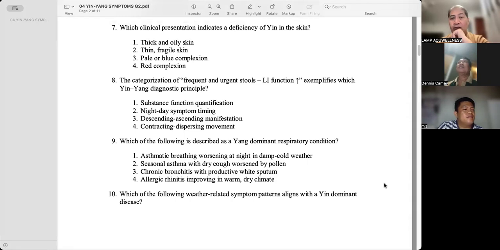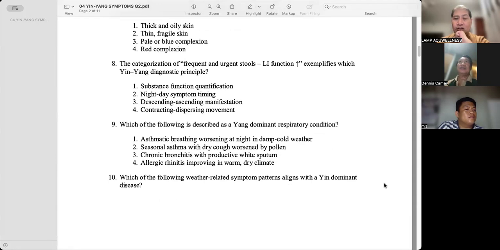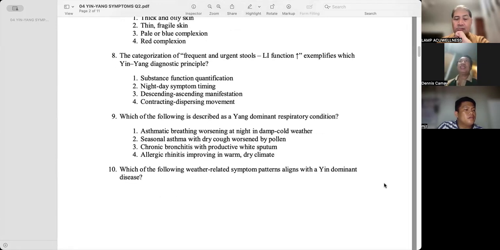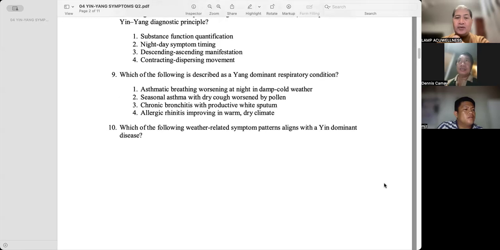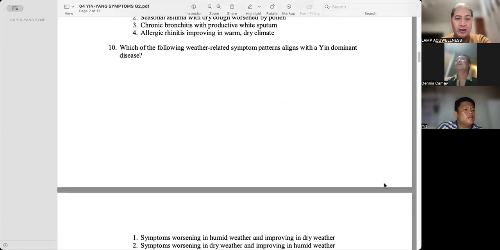Which clinical presentation indicates deficiency of yin in the skin? Thin, fragile skin. The categorization of frequent and urgent stools, LI function increases, exemplifies which yin-yang diagnostic principle? Substance function quantification. Which of the following is described as a yang dominant respiratory condition? Seasonal asthma with dry cough worsened by pollen. Which of the following weather-related symptom patterns aligns with a yin dominant disease?